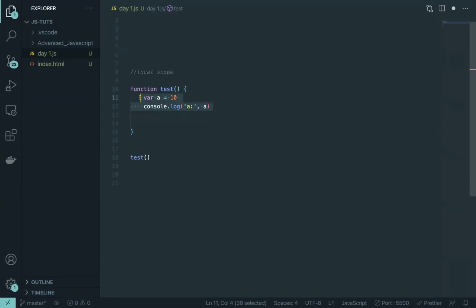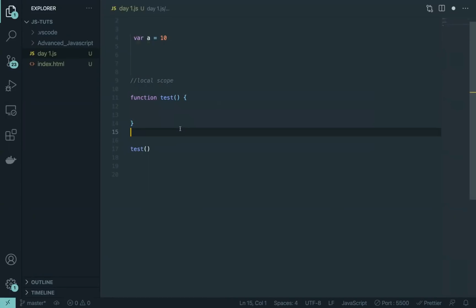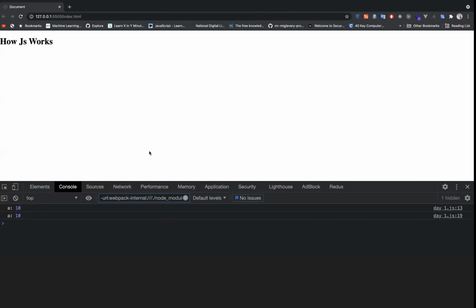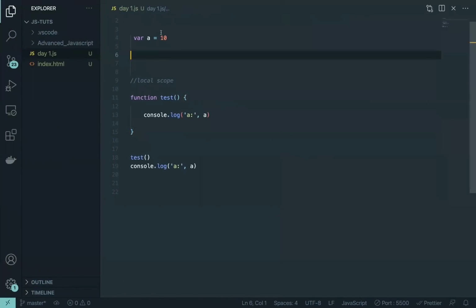But if we just take it out of here, we put it inside our global thing, it is not limited by anything, it's not in any kind of prison, and then you can access it from everywhere. And it is called, as you can see, global scope.